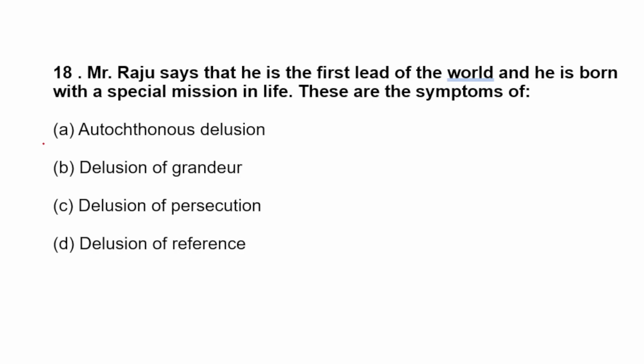What is that called? A. Autochthonous delusion. B. Delusion of grandiose. C. Delusion of persecution. D. Delusion of preference. So here the patient is telling that he is great and was born for a special thing. So grandeur is the answer. Delusion of grandeur, B is our answer.